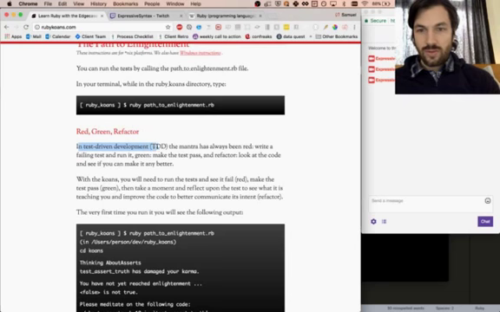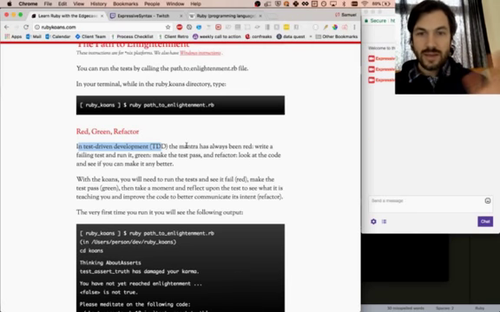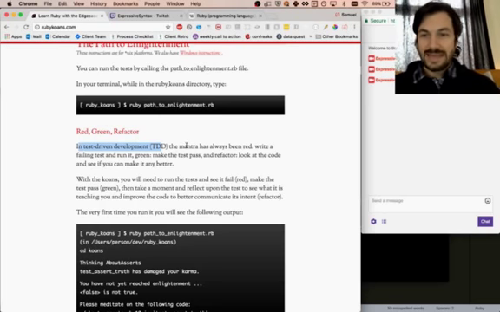In test-driven development, or TDD for short, the mantra has always been red, write a failing test and run it, green, make the test pass, and refactor, look at the code and see if you can make it any better. I like it. Talking about TDD.